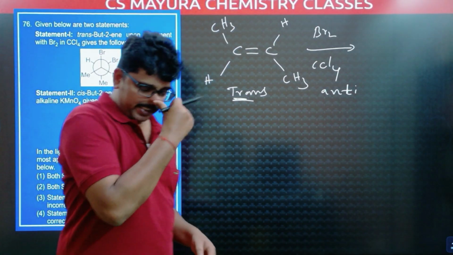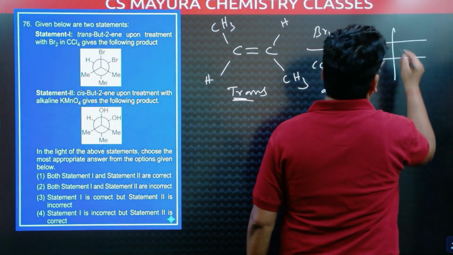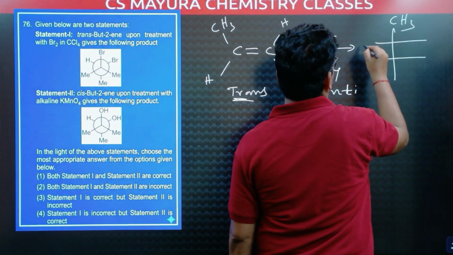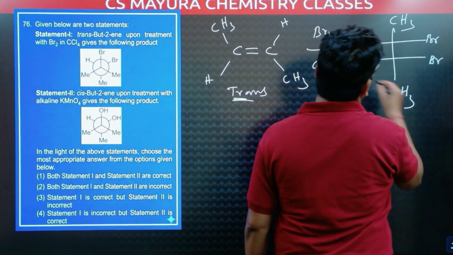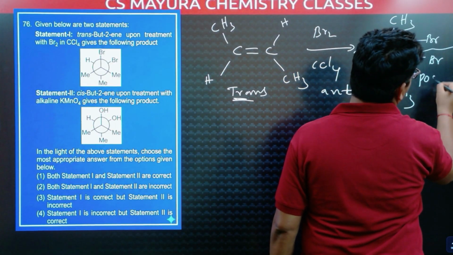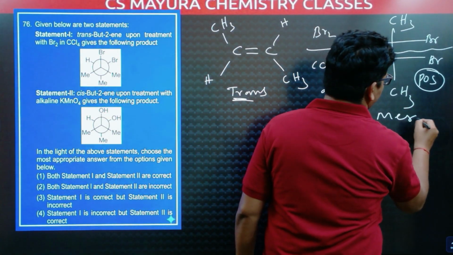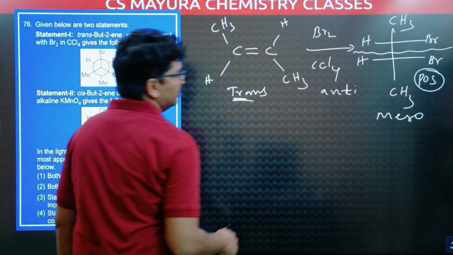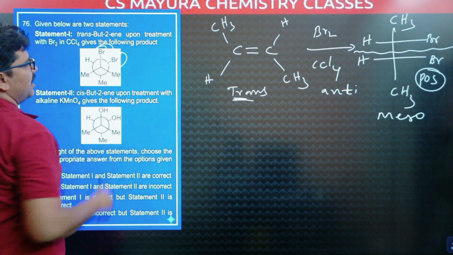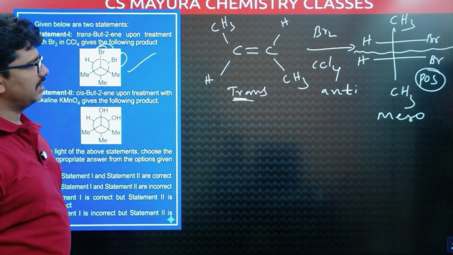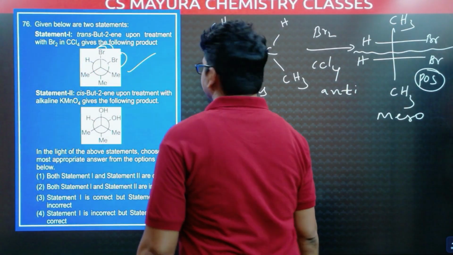Many additions are anti. Now trans and anti gives meso compound. It will give a meso compound. That meso compound is CH3, HBr, HBr and CH3. Meso compound means there will be a plane of symmetry. It is optically inactive. Achiral, plane of symmetry is there and it is meso compound. Here Br are adjacent. This is correct. This representation is correct. Bromine adjacent. It is meso. Second statement, cis-but-2-ene.